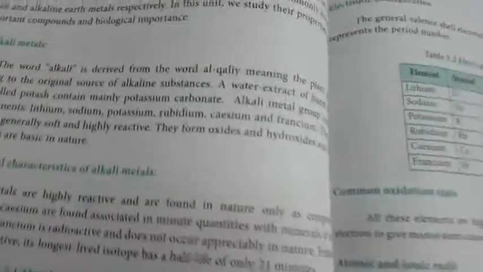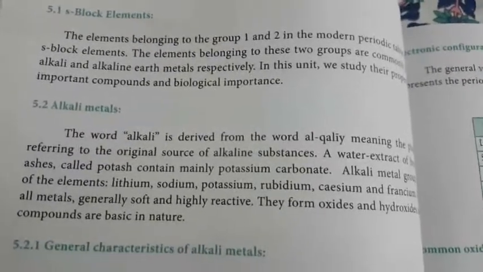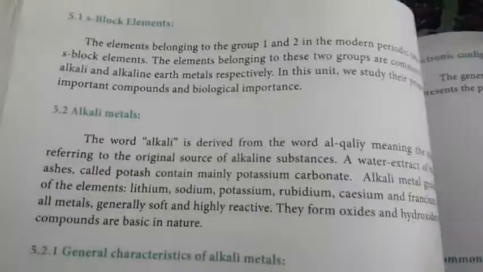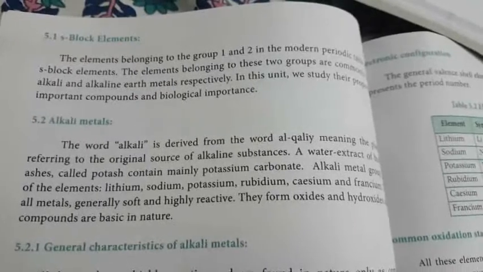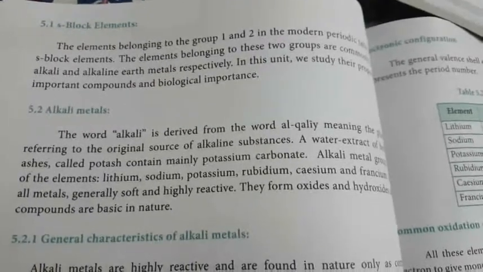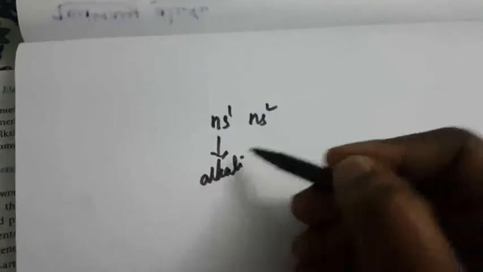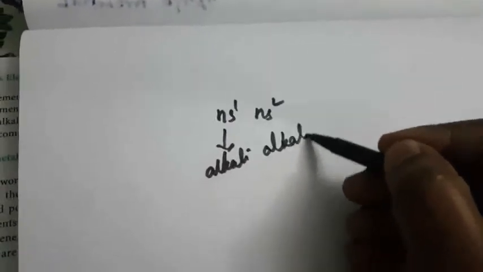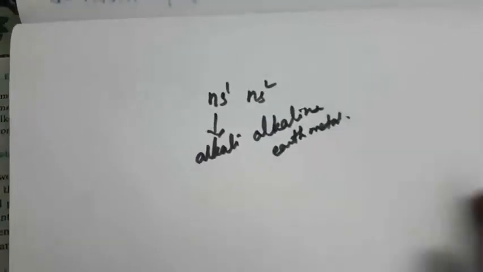In this chapter, first we are going to see what is meant by S block elements. So what is an S block element? The elements belonging to group 1 and group 2 are called S block elements. In the periodic table, the group 1 and group 2 elements are called S block elements. Why are they called S block elements? The last electron enters into the S orbital, right? So that is the last electron, ns1 or ns2. So that is the alkali metals, and this is the alkaline earth metals. Okay, so these are the S block elements in this chapter.